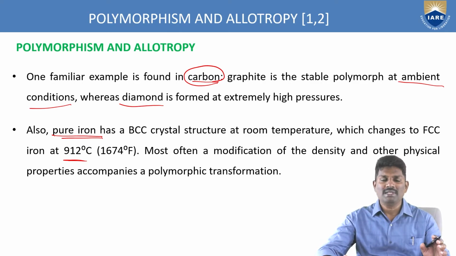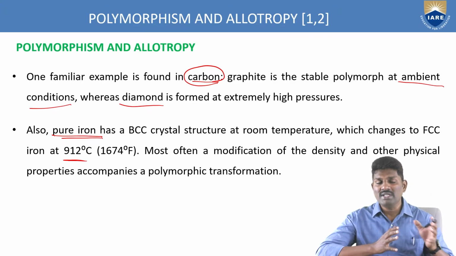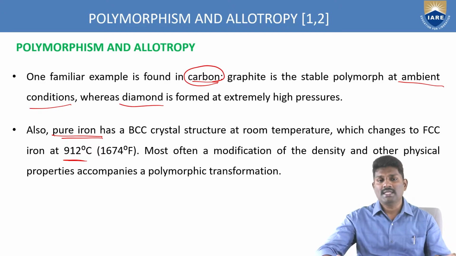Similarly, pure iron has the body-centered cubic structure at room temperature. If you increase the temperature, slowly this BCC converts to the FCC cubic structure because of the temperature variation. This is how temperature as well as pressure impact the type of atomic structure, and that is how you get the polymorphism mechanism.